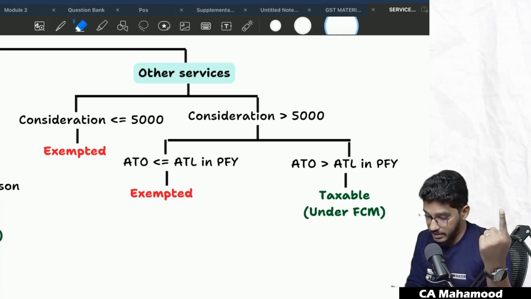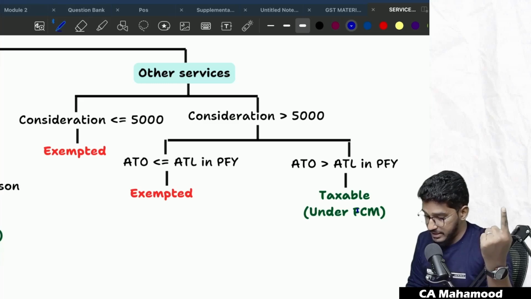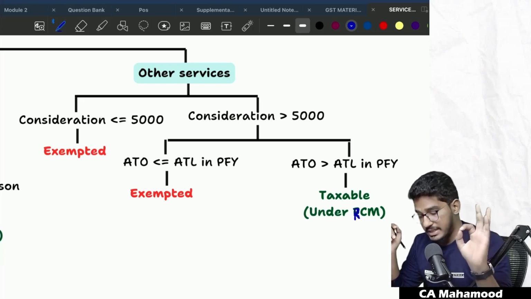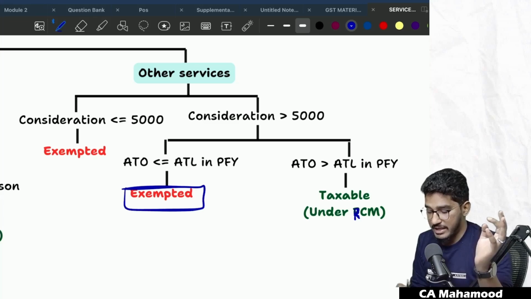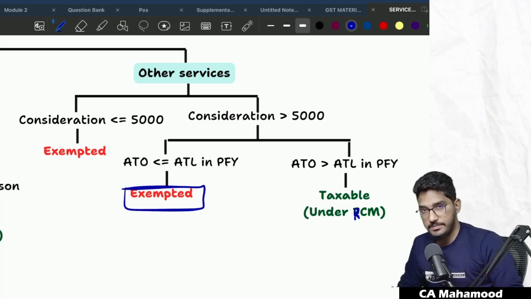Those services are taxable under what? Reverse charge mechanism. Business entity has to pay. Being the recipient, they have to pay the tax to the government under reverse charge mechanism. However, if the aggregate turnover is less than or equal to applicable threshold limit in the preceding financial year, those services are exempted. No need to pay the GST on it.